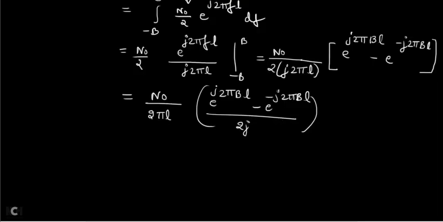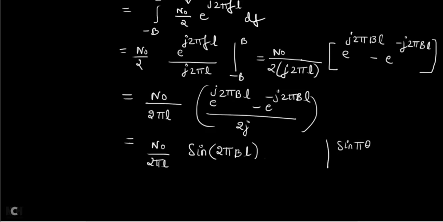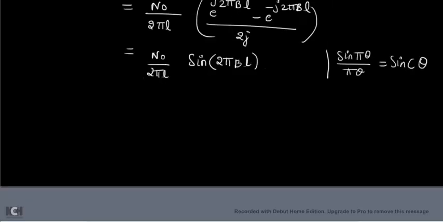e power j theta minus e power minus j theta divided by 2j can be called sine theta. So instead of theta you have 2 pi bl. Now one more formula you know from signals and systems: sine pi theta divided by pi theta can be written as sinc theta. I can apply that formula here.